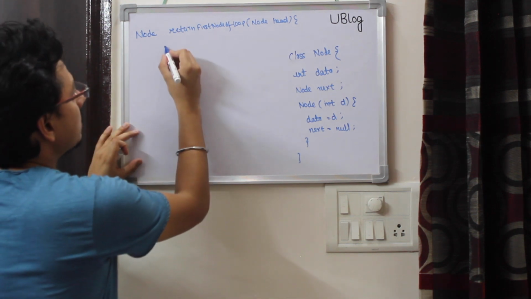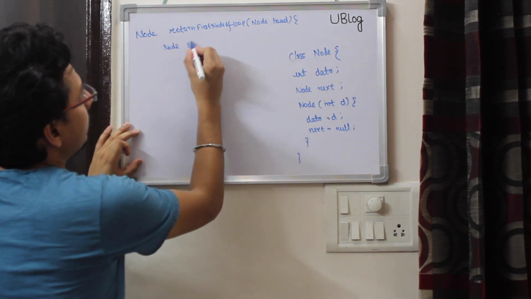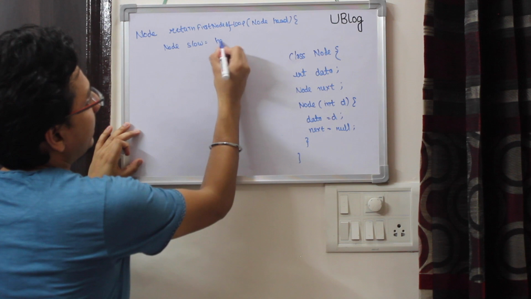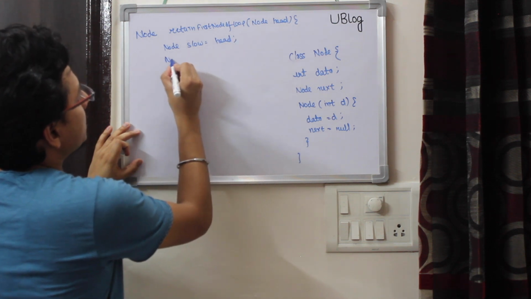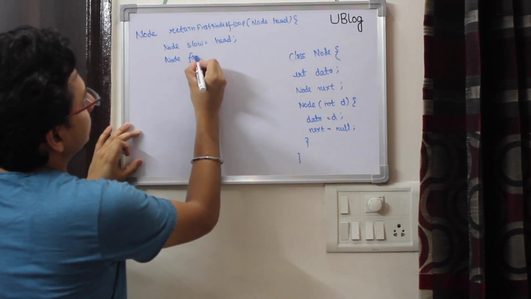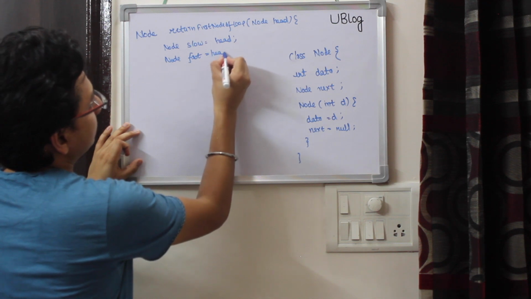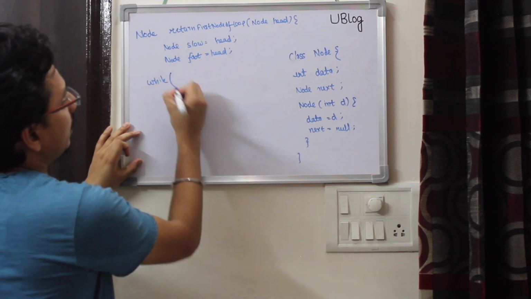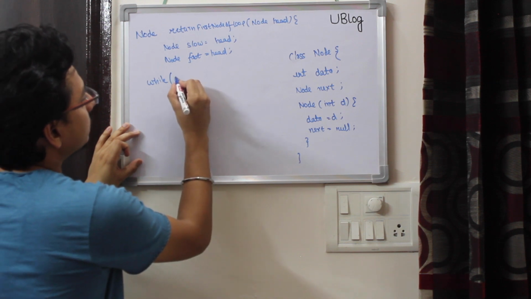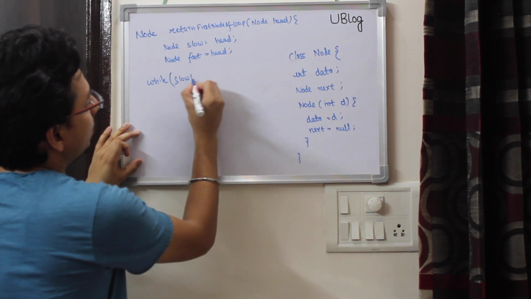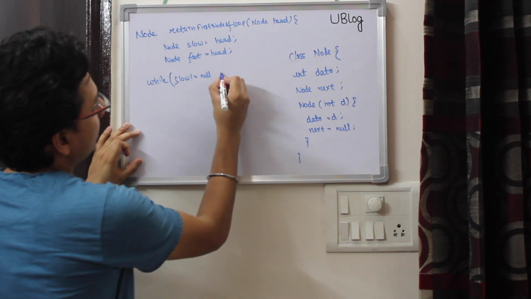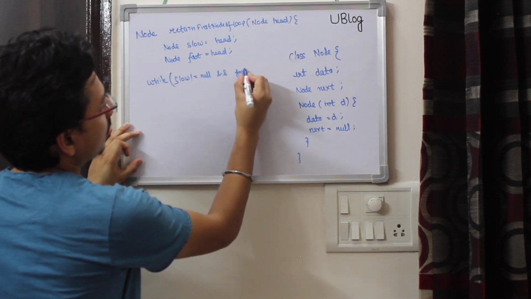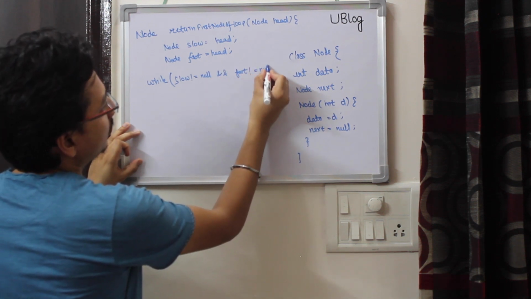What I'll do is take two nodes. My slow node will be at head and my fast node will be at head. Then I'll run a loop and check until slow is not equal to null and fast is not equal to null.